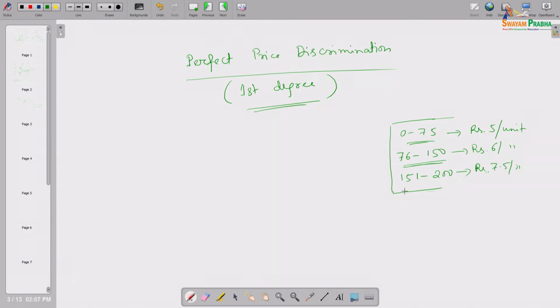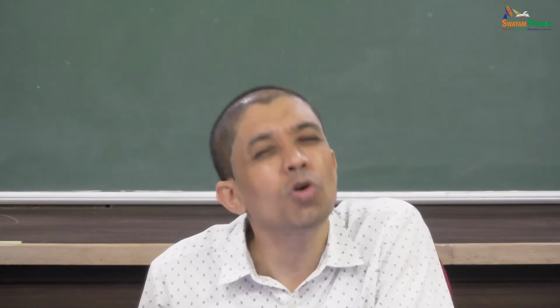More specifically, in economics terms, this is called second degree price discrimination. This is one sort of price discrimination where different units of the product have different prices. More specifically, the larger and larger units you consume, the more and more price per unit of that commodity you have to pay. I am talking about domestic electricity pricing; industrial electricity pricing may be a different kind of thing. I am talking about whatever electricity bill is coming to your home. That is called second degree price discrimination.